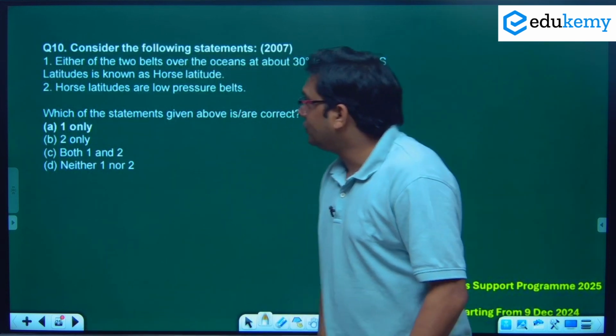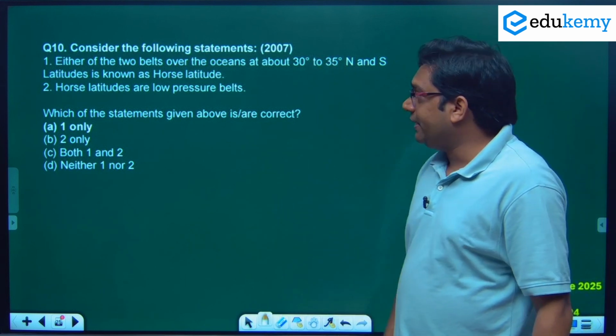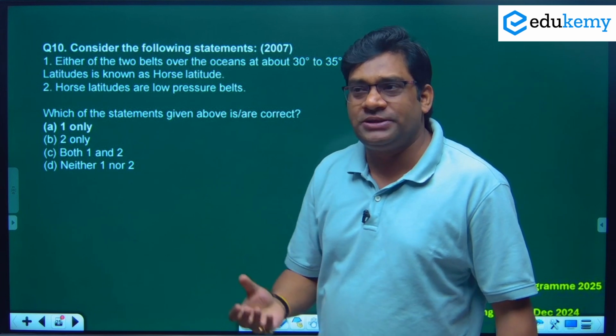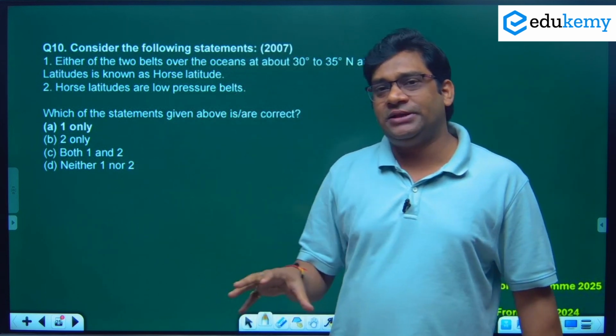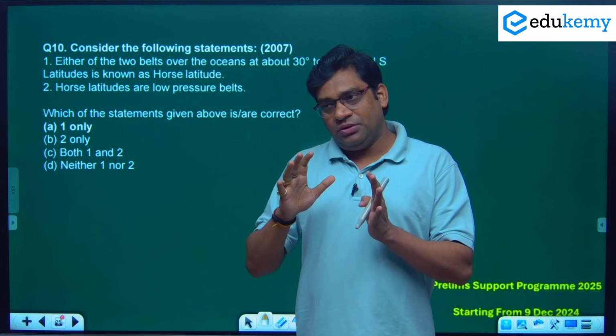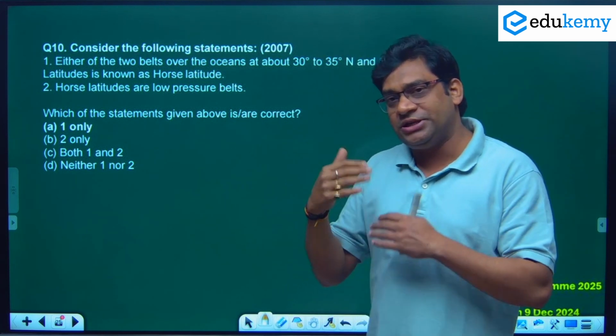Okay, we'll move to the next question, number 10. It was asked in 2007. Consider the following statement. Now this is the new pattern of question. अभी UPSC ऐसे ही पूछता है, 2-3 स्टेटमेंट दे देता है, आपसे पूछता है which of the following statement is correct. Now how UPSC completely changed its trend, change कैसे हुआ?